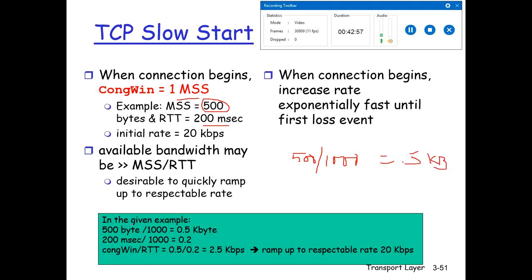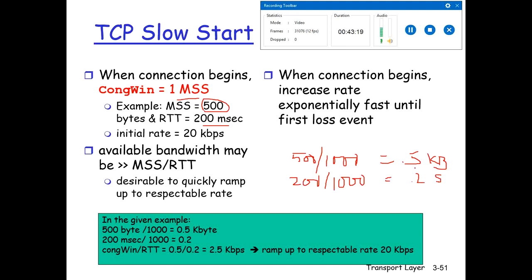right? And RTT is 200 milliseconds. We will convert it into seconds. So 200 divided by 1000, because a millisecond is 10 to the power minus 3 seconds. So it will be 0.2 seconds. So we can calculate the sending rate.